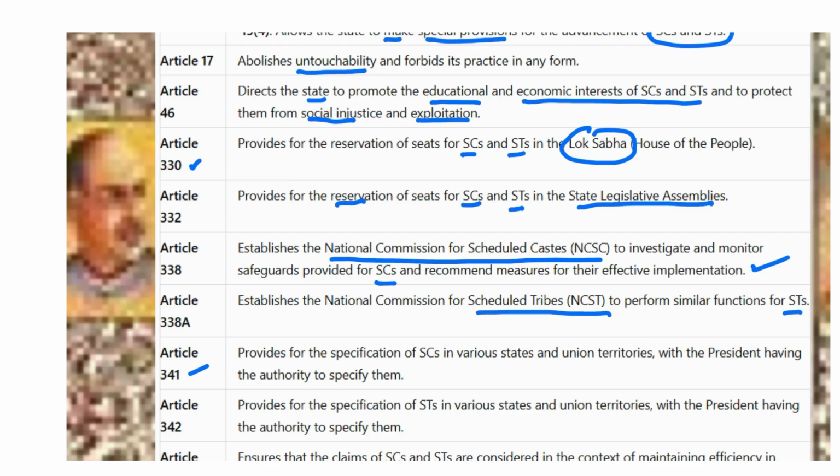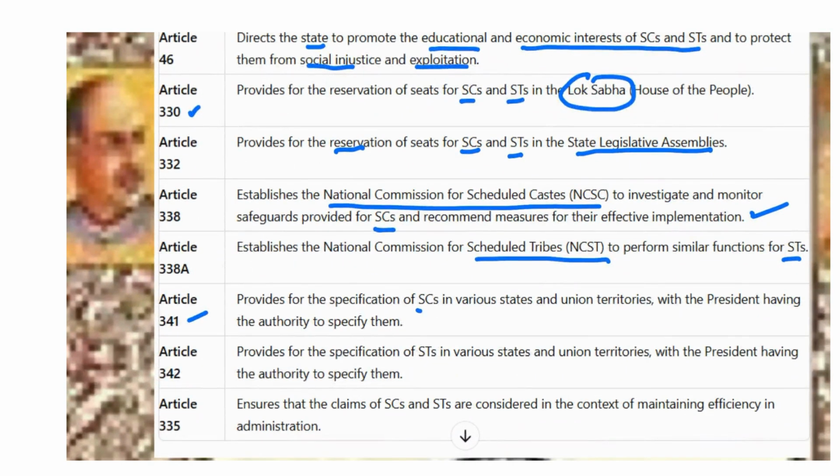Article 341 provides for the specification of Scheduled Castes in various states and union territories, with the President having the authority to specify them. Article 342 provides for the specification of STs in various states and union territories, with the President having the authority to specify them.